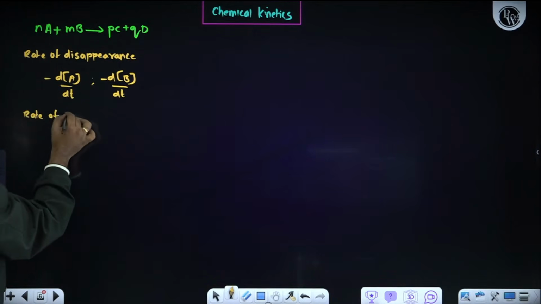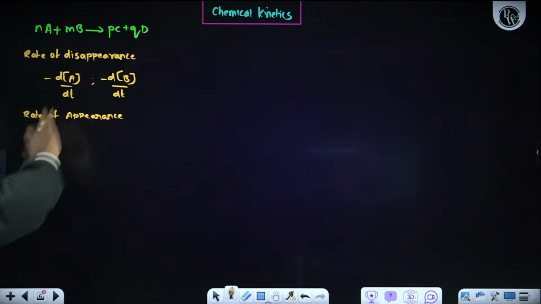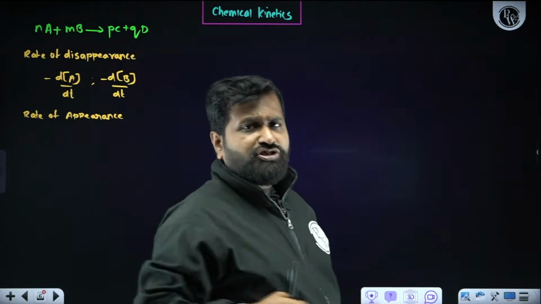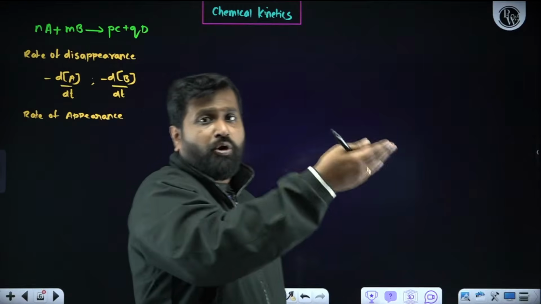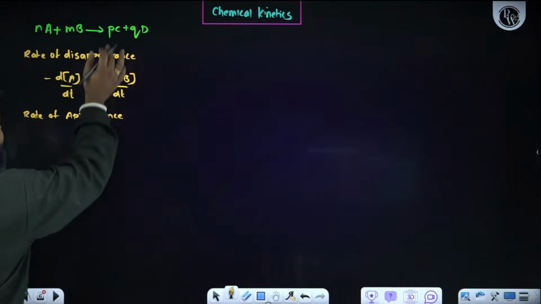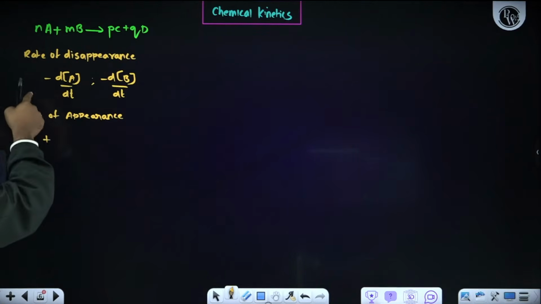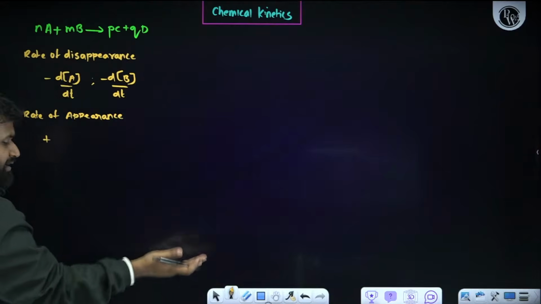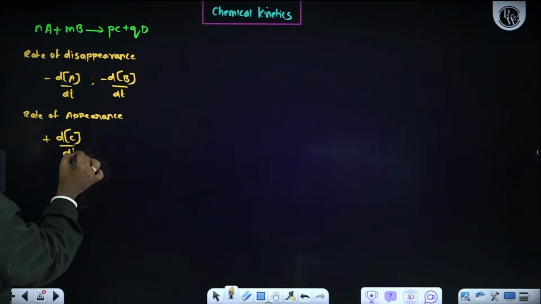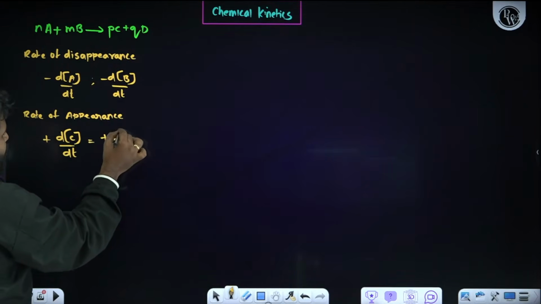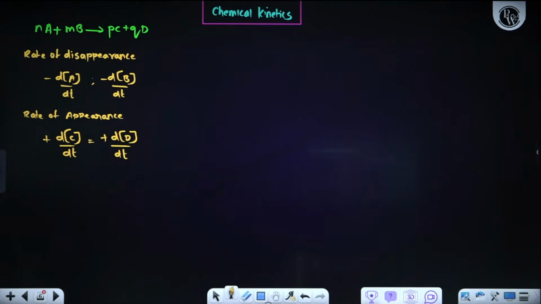Rate of disappearance talks about the reactant, rate of appearance talks about the product, because we know very well once the reaction starts, the concentration of the reactant decreases and the concentration of the product increases. So the minus sign represents it is decreasing, the positive sign represents the concentration is increasing. So plus dC by dt, and plus dD by dt.